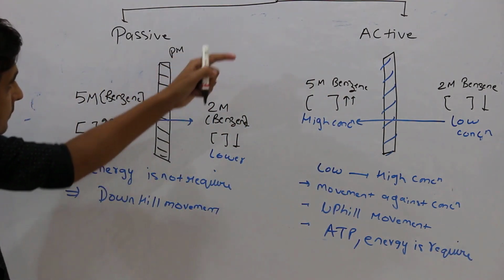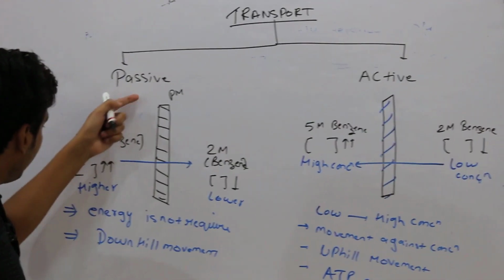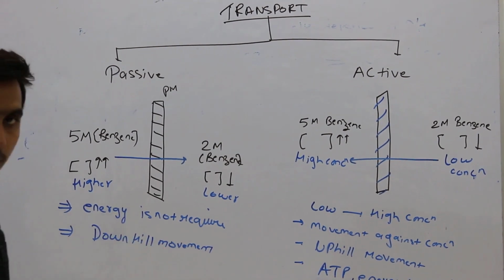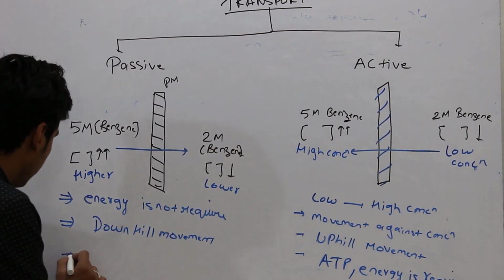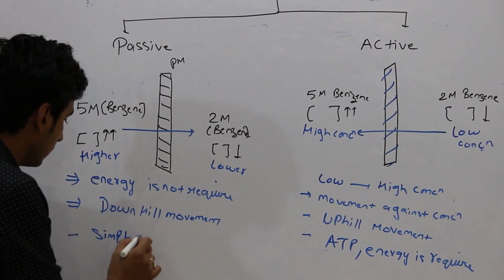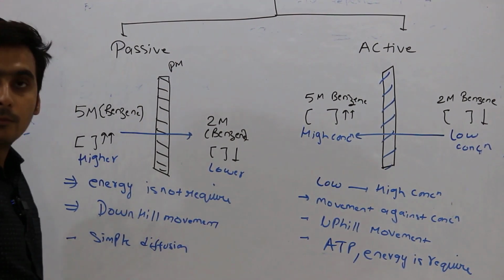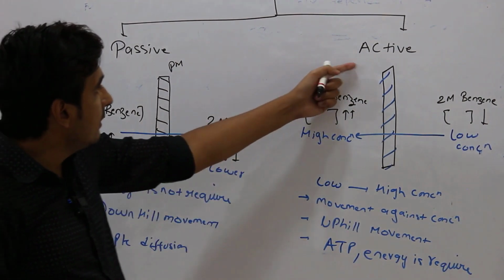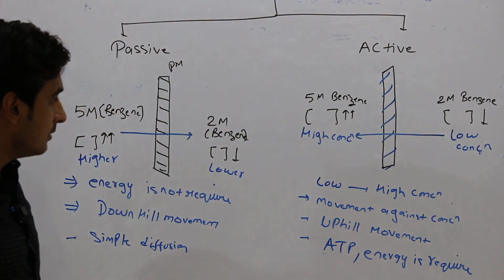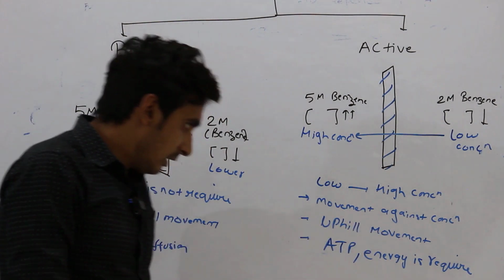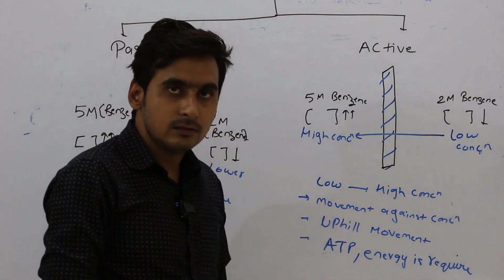So this is a transport. It can be passive or active. So for the passive, energy is not required and its movement is from higher to lower concentrations. Example will be simple diffusion. Then active transport is from low to high concentrations and movement against the concentration gradient, uphill movement, and ATP or energy is required.